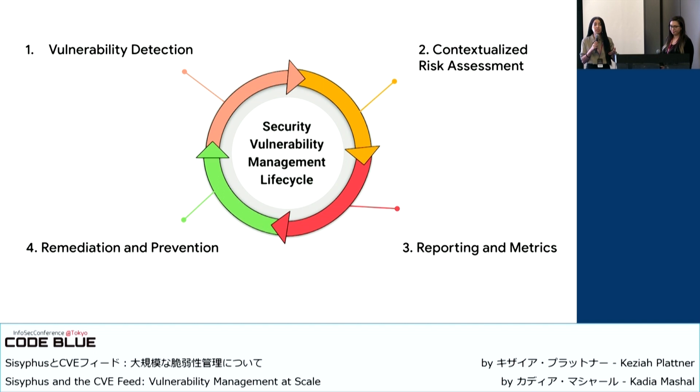You find a vulnerability, you detect it. This can happen through pen testing, vulnerability scans, bug bounty, you name it. Exactly. And the next step is where you assess the vulnerability. How many of you have seen vulnerability reports that weren't applicable? Can be very noisy. So the third step of a vulnerability lifecycle is when you report on known attack surface and share metrics. And the fourth step here, which we consider very critical, is remediating and preventing the vulnerability in your environment.